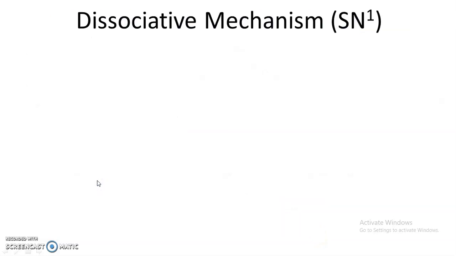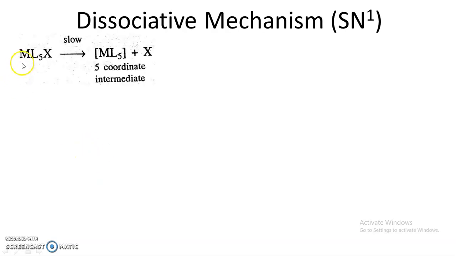Now first of all we are going to discuss the dissociative mechanism for the ligand substitution reaction. This is a two-step mechanism. Step 1 is the dissociation of the metal-ligand bond, that is the MX bond, and the second step is addition of Y, or formation of a new bond between the metal and the incoming ligand.